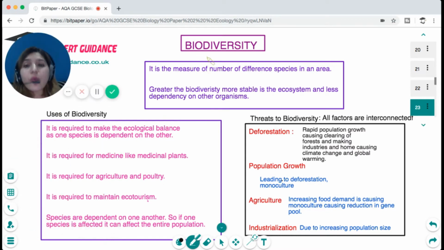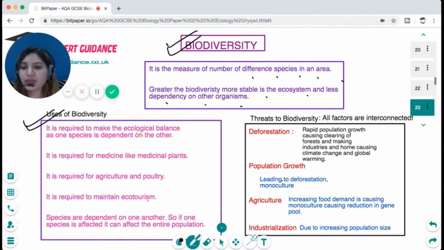Now, what is biodiversity? When we're talking about the ecosystem, we're talking about the biotic factors, and the major thing that comes to our mind is biodiversity. Biodiversity is the measure of the number of different species in an area. The greater the biodiversity, the more stable the ecosystem and the less dependency on other organisms. Now, why is biodiversity important?